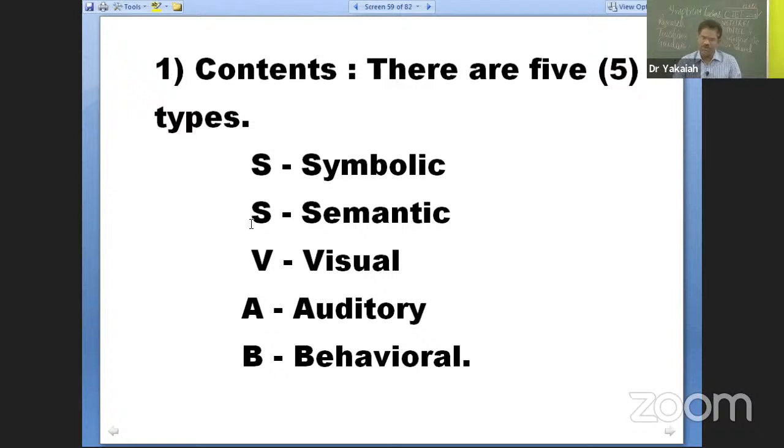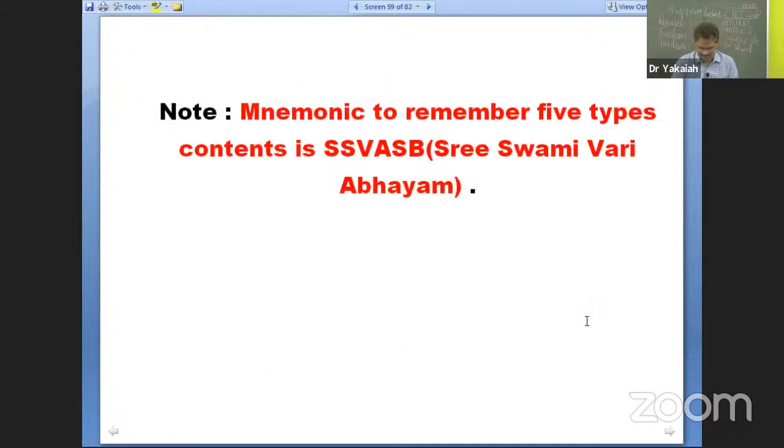If you remember SSVAB, all the 5 types of contents are at your fingertips. SSVAB: symbolic, semantic, visual, auditory, behavioral. Now the question comes, sir, that is okay, but how to remember this SSVAB? Simple. Sri Swami Vari Abhayam. I have that mnemonic for you. The mnemonic to remember the 5 types of contents is SSVAB, which is Sri Swami Vari Abhayam.